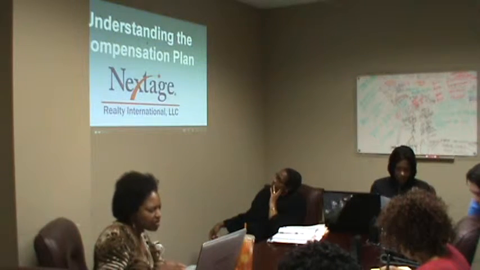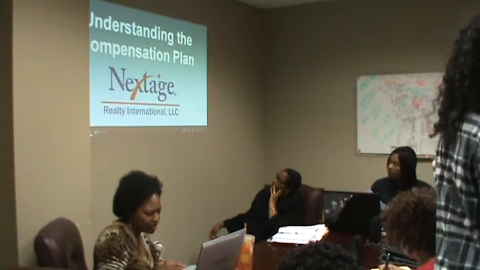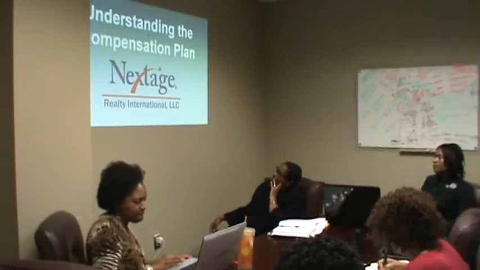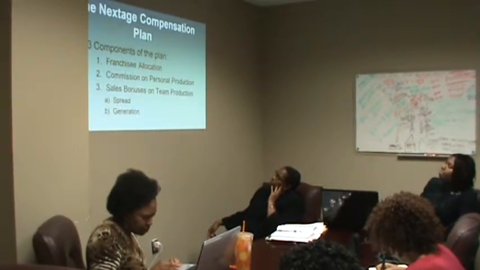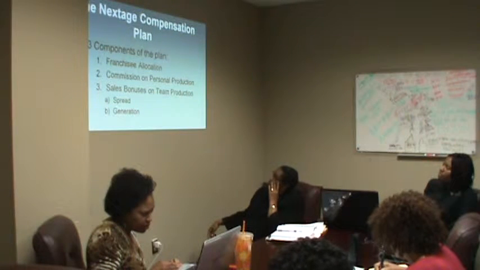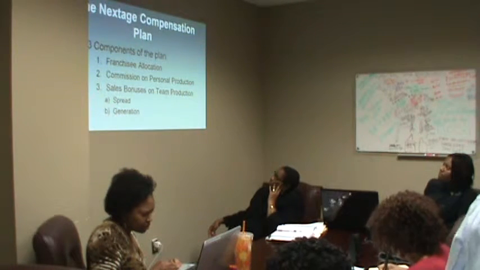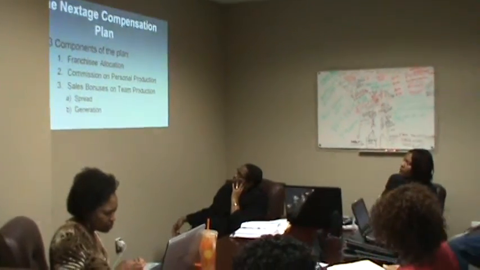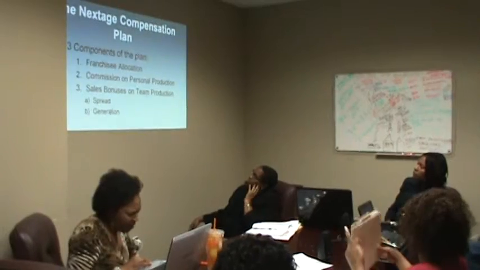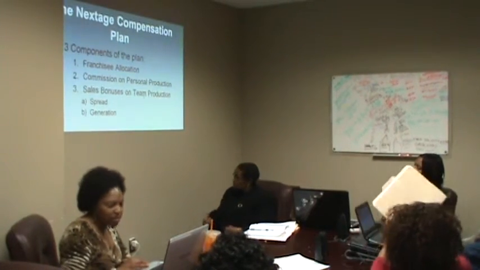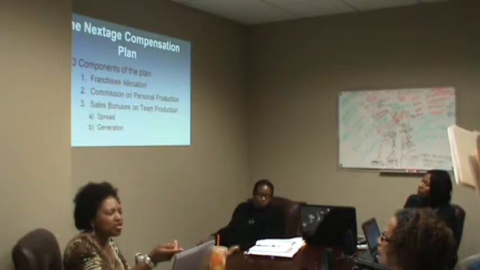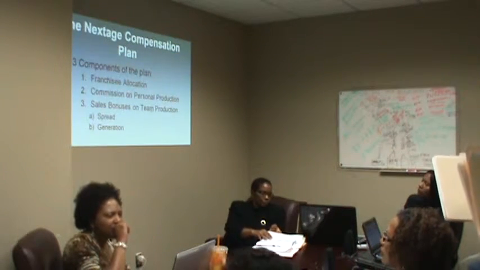Our compensation plan is a lot different than the typical real estate company. And what I want to do in the next few minutes is help you understand our compensation plan fully. Our compensation plan consists of three components. Number one, the franchisee allocation, which is the amount of money that the franchisee keeps on each transaction within his or her office. Number two is the commission on personal production, i.e. the commission split of the agent for the transaction. And number three would be the sales bonuses on loan production.